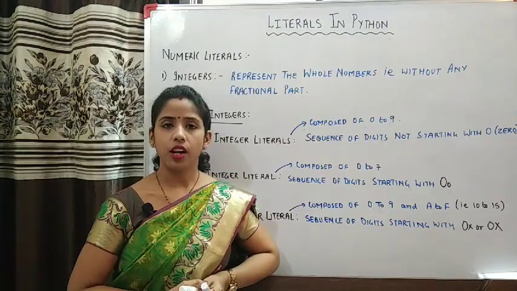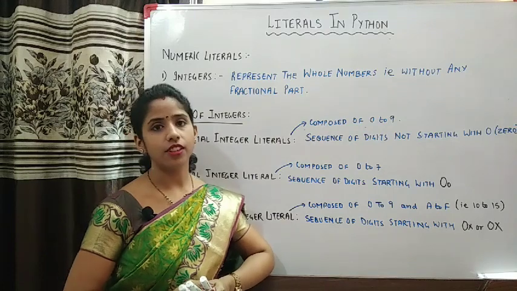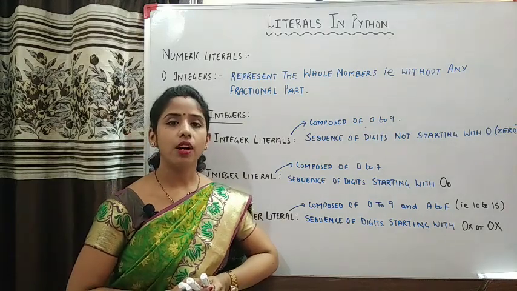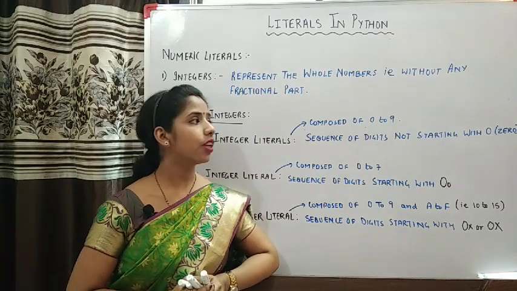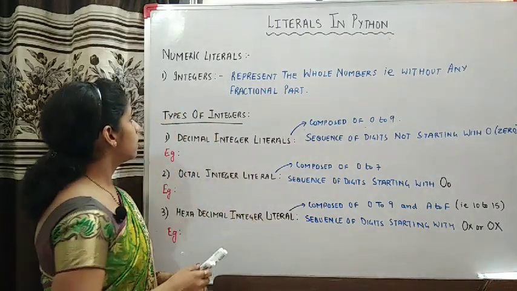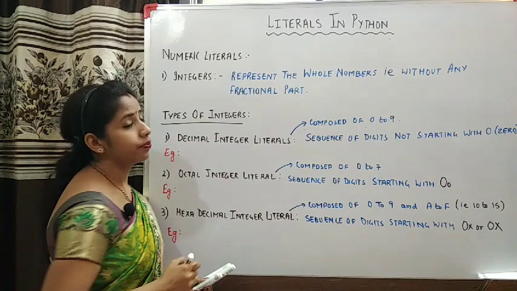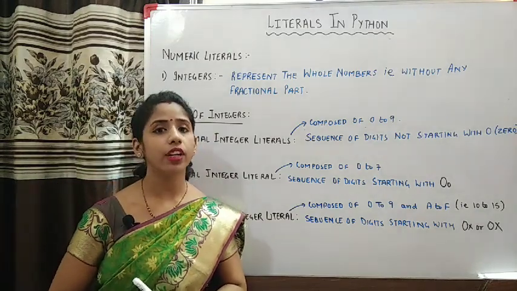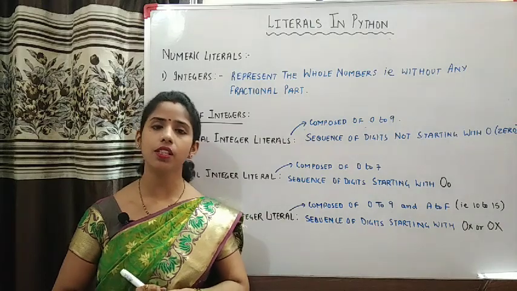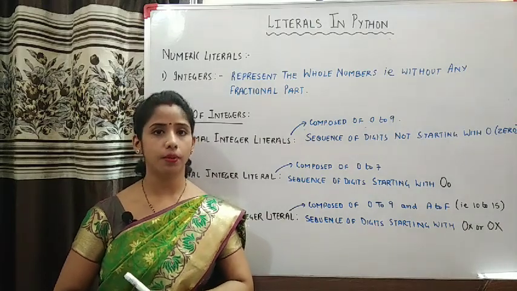Now I am going to take up numeric literals in detail, within which come the integer literals, float literals, and complex literals. First of all, see what is integer literal. Children, integer, as you know, is a number without any fractional part, or you can simply say integer is a whole number.